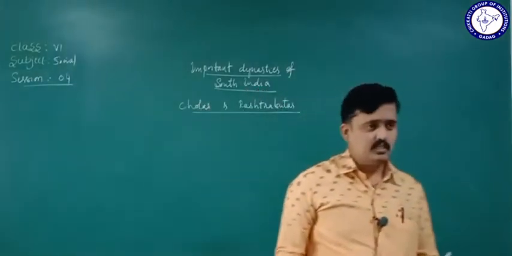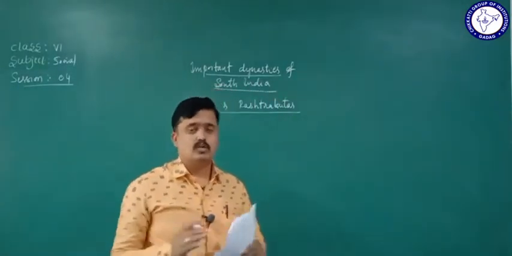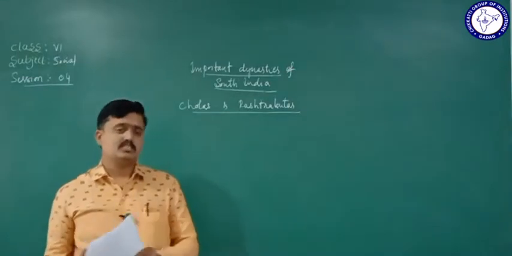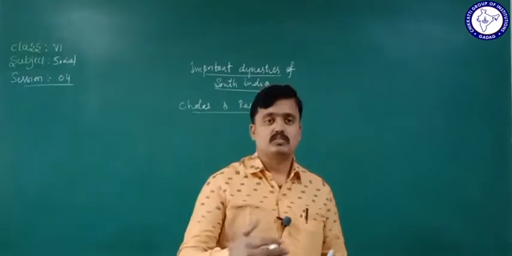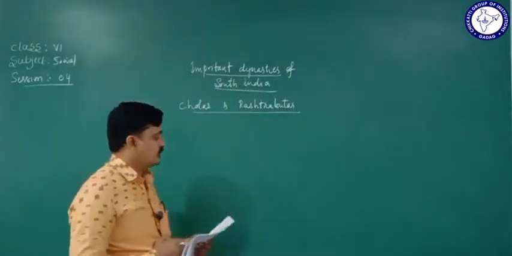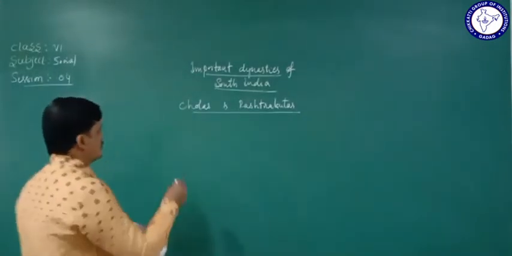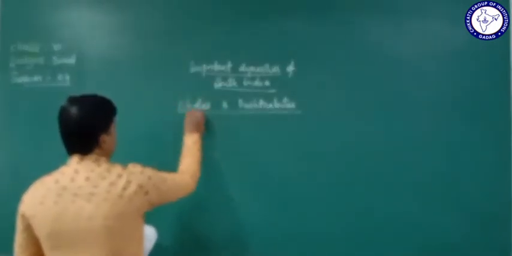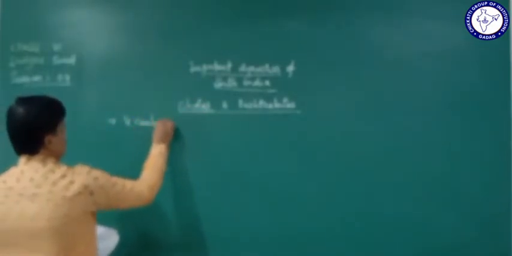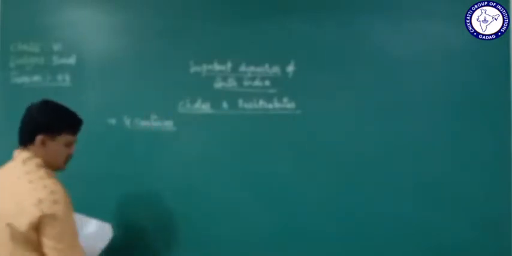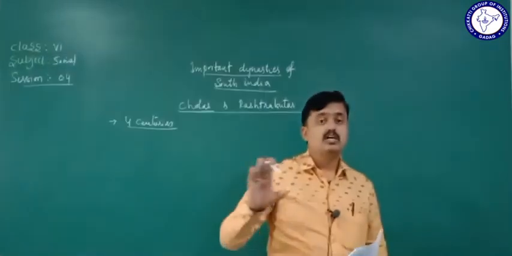The rulers of this Cholas dynasty were the supreme political rulers here. They ruled South India for about 4 centuries. See how many centuries the Cholas dynasty ruled: nearly 4 centuries they have ruled.